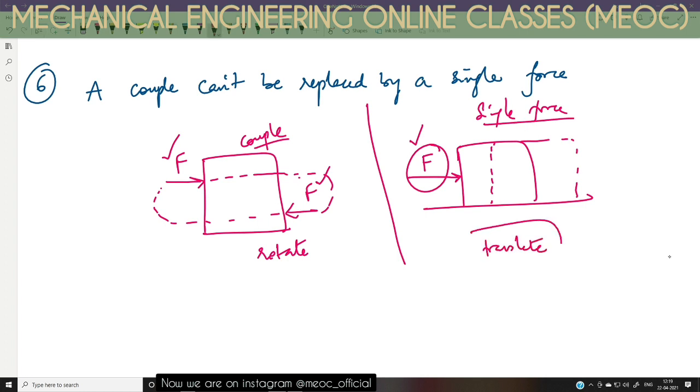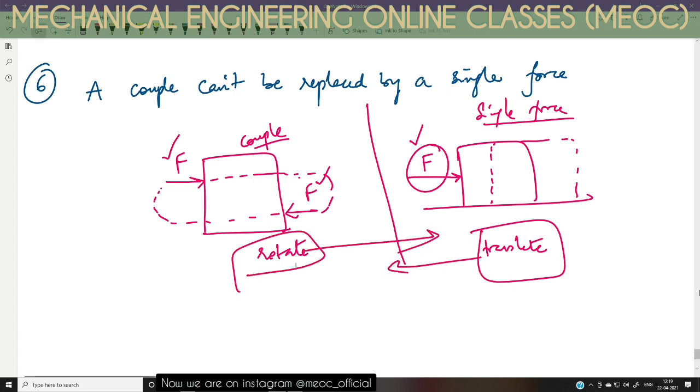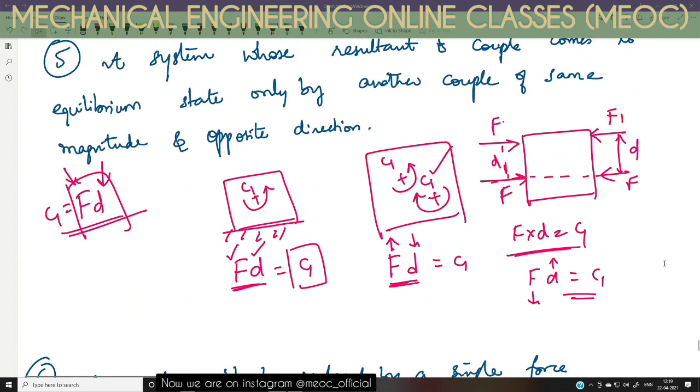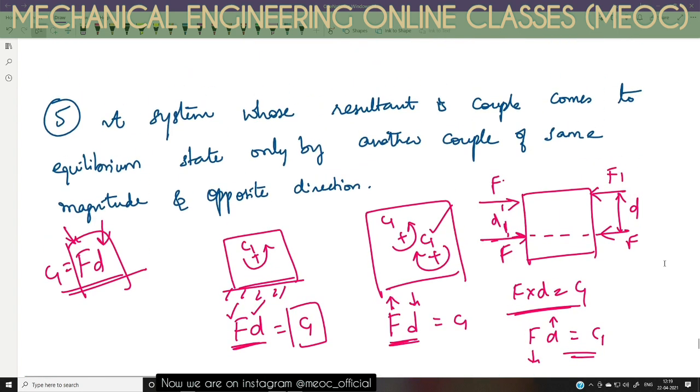Which can translate cannot rotate, and which is rotating cannot be translated. So a couple can rotate the object, it cannot translate. Similarly, a single force can translate, it cannot rotate. So that's the reason why a couple cannot be replaced by a single force. And that is the reason why a system whose resultant is a couple can be brought to equilibrium only by applying another couple of same magnitude in opposite direction. We cannot replace it by a force.